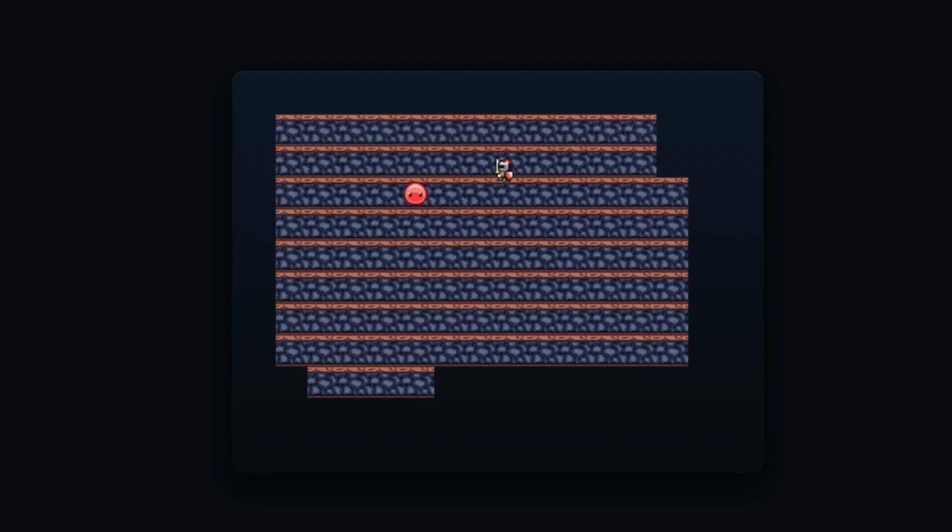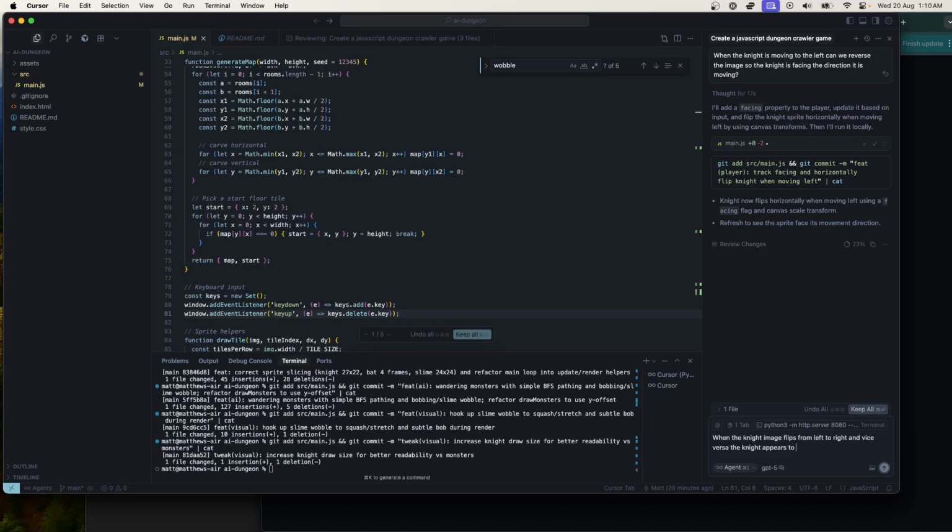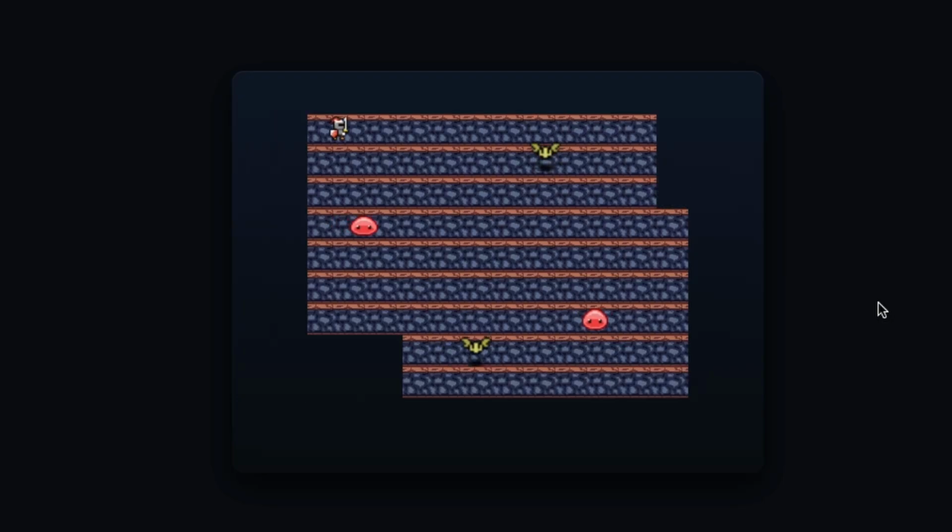The only problem is that when it moves left or right, it kind of jumps a bit. How do I explain this problem to the AI? When the image flips from left to right, and vice versa, the knight appears to jump horizontally by several pixels. Can we fix this? Anyway, did it fix the problem?